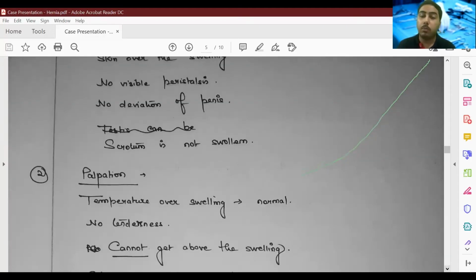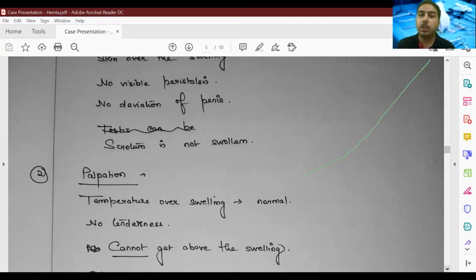And the scrotum, examination of scrotum is very important in hernia cases of males, of course, because a lot of times complete hernia can feel like a hydrocele, or a hydrocele can feel like a hernia, sort of this. So we have to distinguish those two swellings, scrotal swellings. So in this case, the scrotum is not swollen. Next, we move on to palpation.